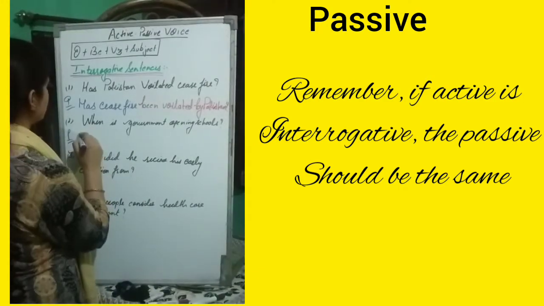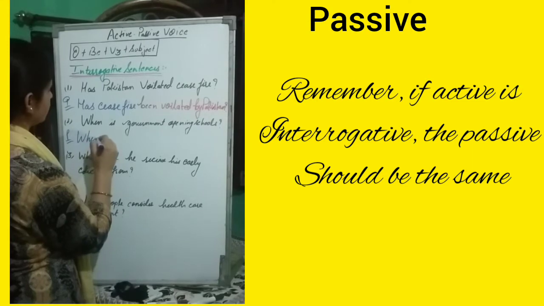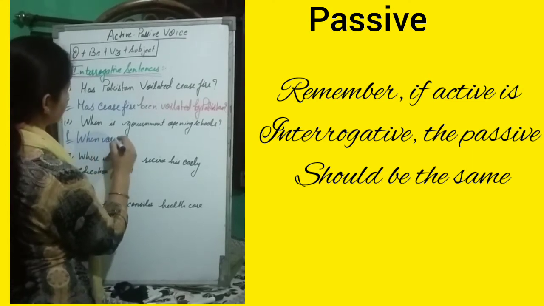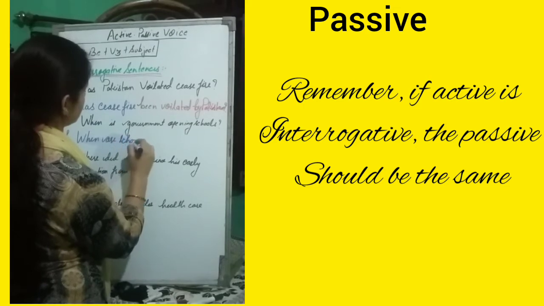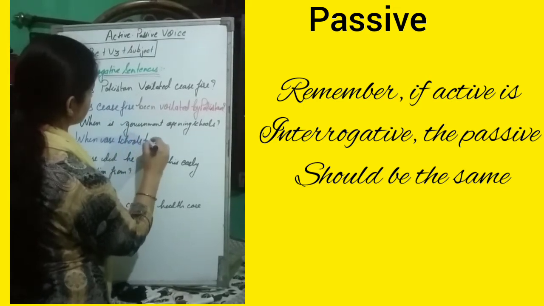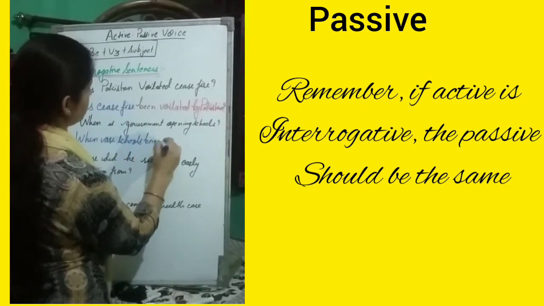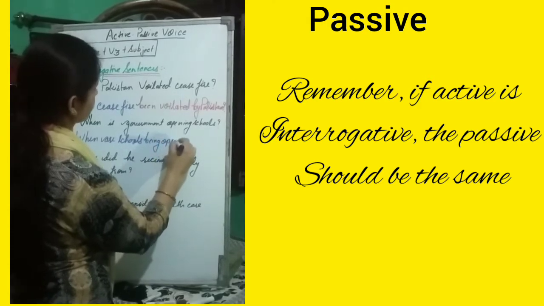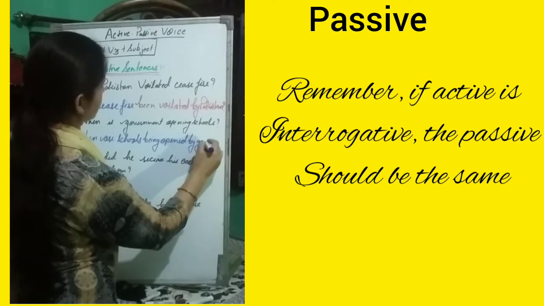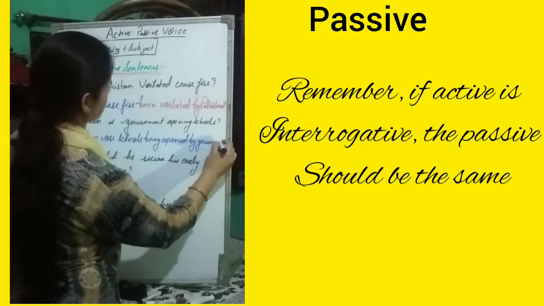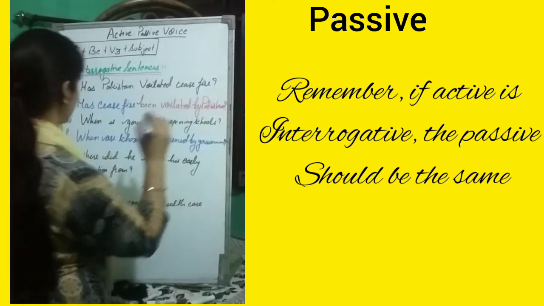So the passive form: when are schools being opened by government?